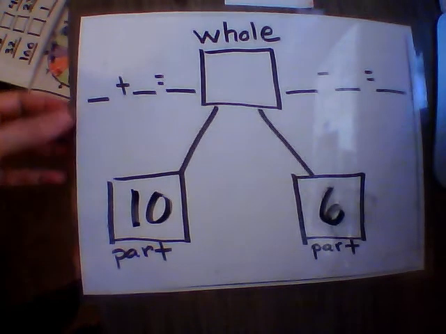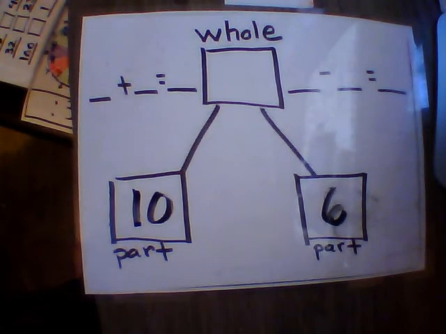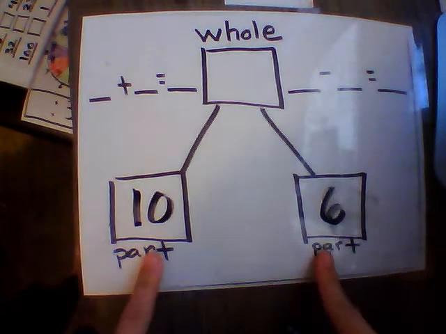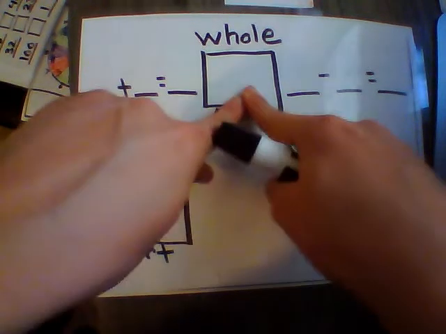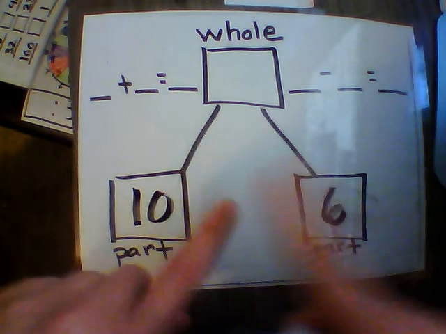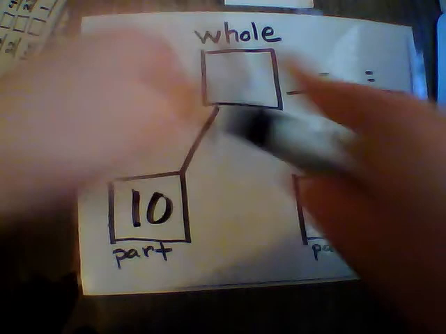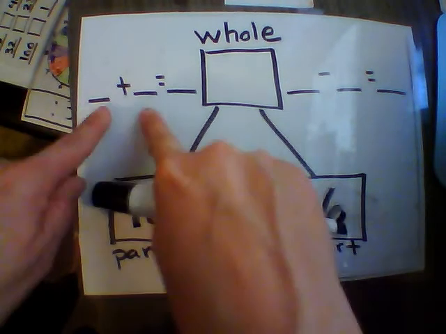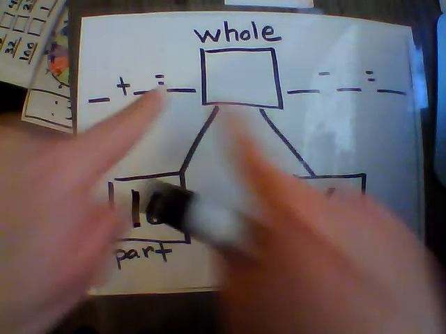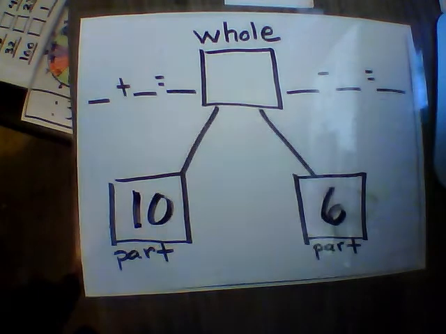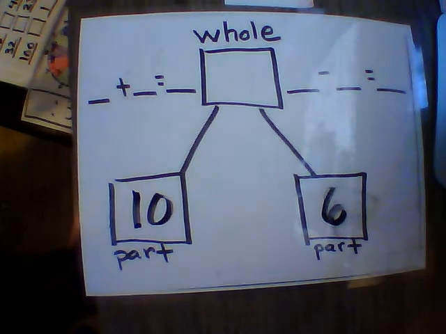And now moving on to our whole part. So remember, we need to take our two whole numbers to put them together to make our two part numbers to put them together to make our whole number. And you can add those using our adding equation to solve your whole and then do your subtraction. So do that now, pause the video and do that.